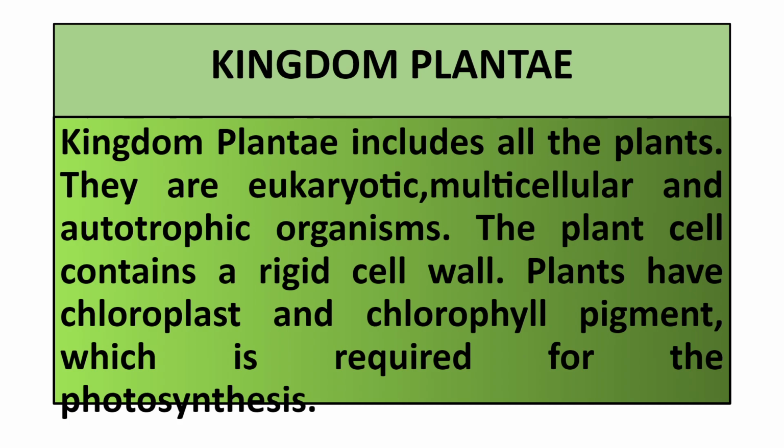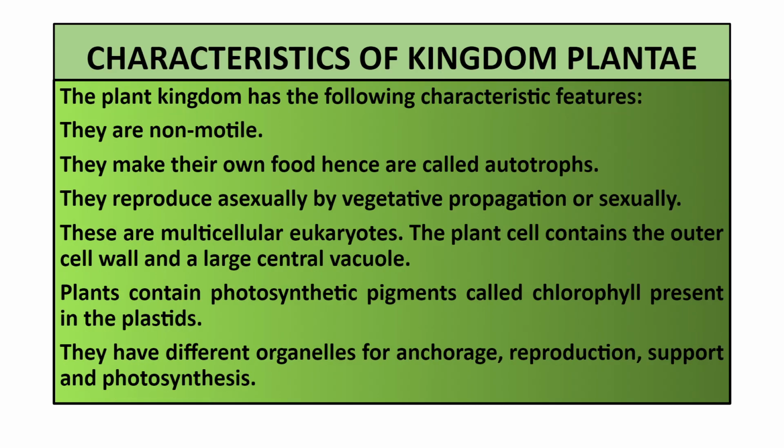The plant cell contains a rigid cell wall and it is made up of cellulose. Plants, they have chloroplast and the pigment is called chlorophyll, which is required for photosynthesis. Now, what are the characteristics of Kingdom Plantae? Friends, the plant kingdom has the following characteristic features. They are non-motile, means fixed होते हैं. They make their own food. That is why they are called autotrophs.